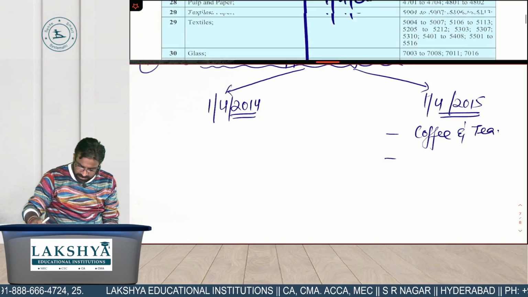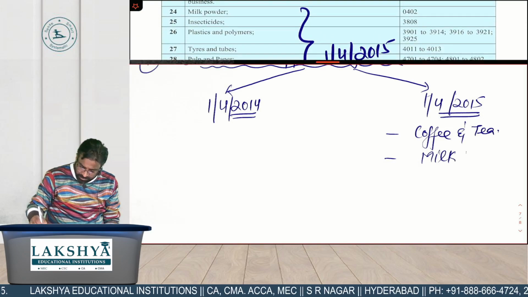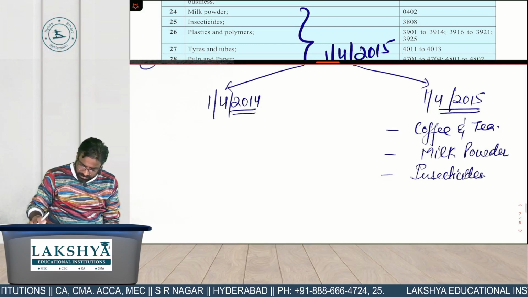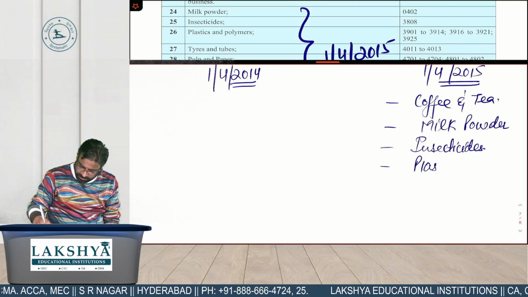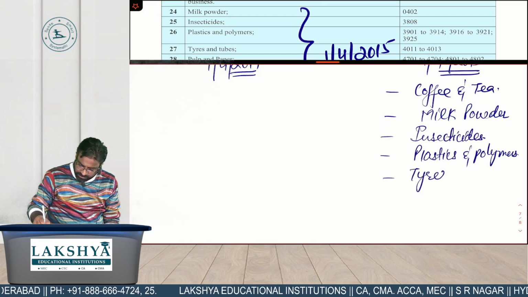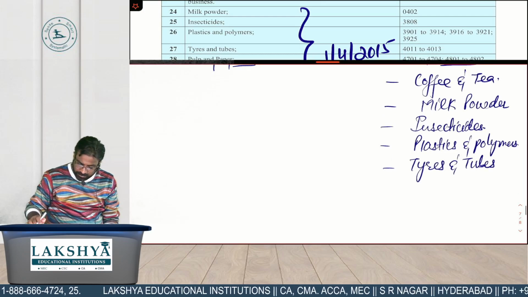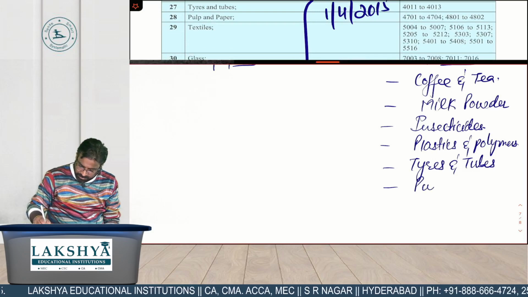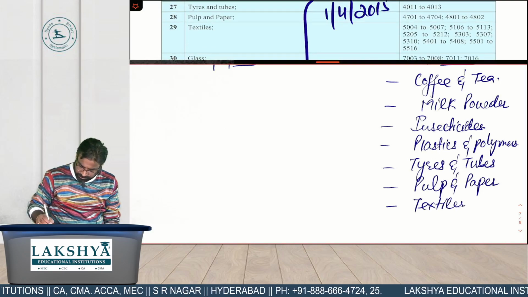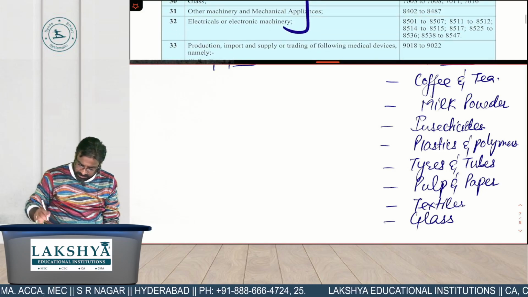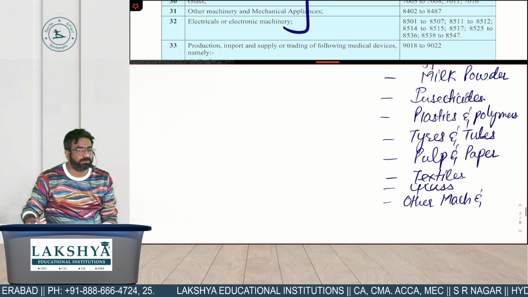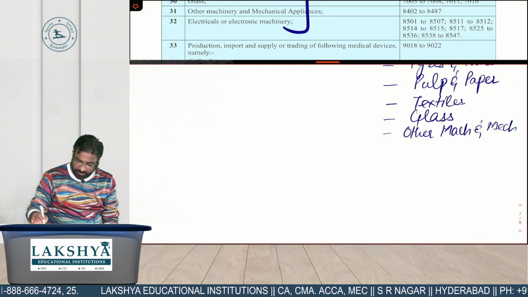And the next one was milk powder, insecticides, plastics and polymers, tires and tubes, pulp and paper, textiles, glass, other machinery and mechanical appliances.